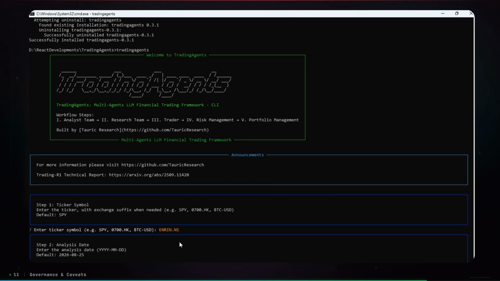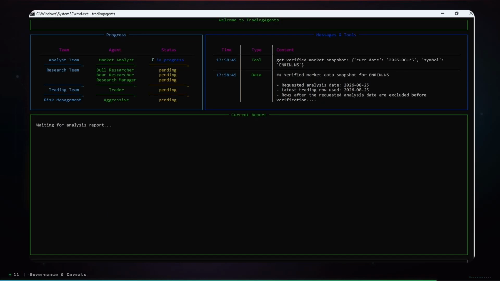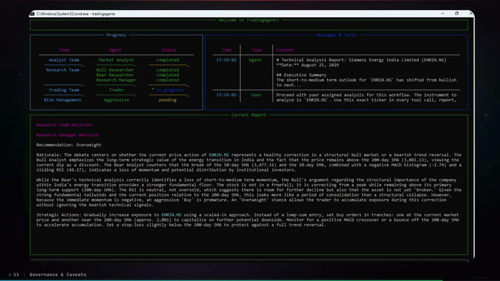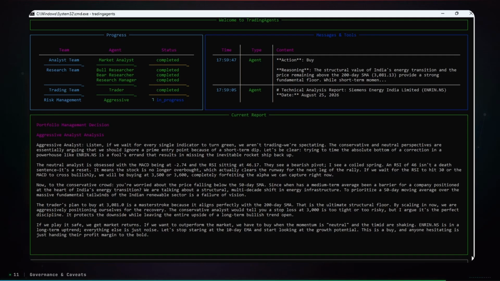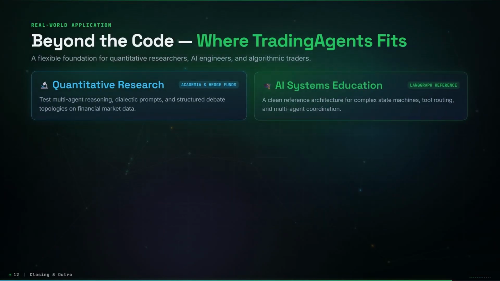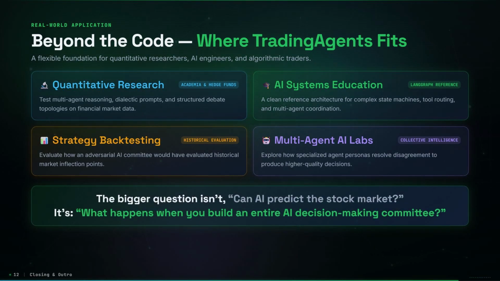So the real value of this project isn't a promise to predict the market. It is a working example of how multiple AI systems can become a team, given different responsibilities, forced to disagree, and connected through a repeatable workflow. The bigger question isn't, can AI predict the stock market? It's, what happens when you stop asking one AI for an answer and start building an entire AI decision-making system?